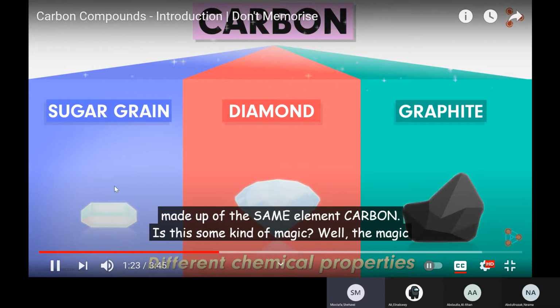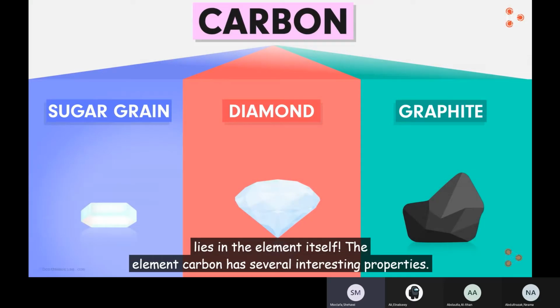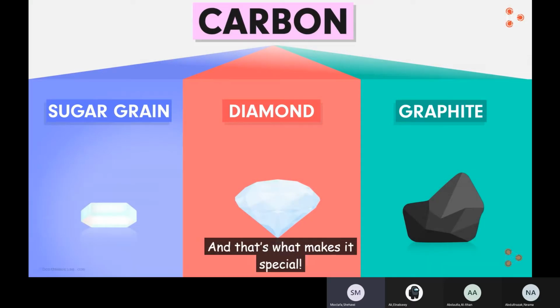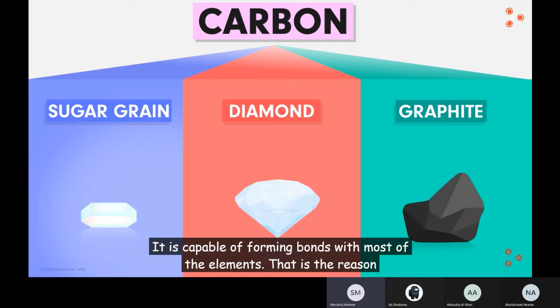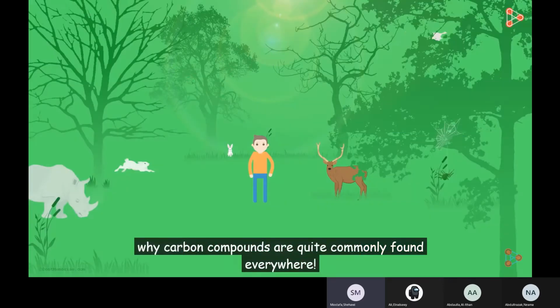Is this some kind of magic? Well, the magic lies in the element itself. The element carbon has several interesting properties, and that's what makes it special. It is capable of forming bonds with most of the elements. That is the reason why carbon compounds are quite commonly found everywhere.